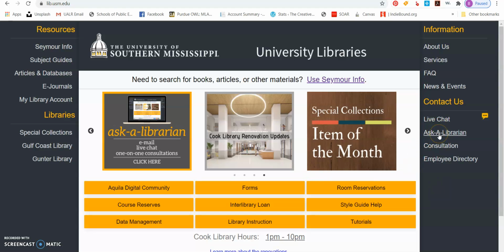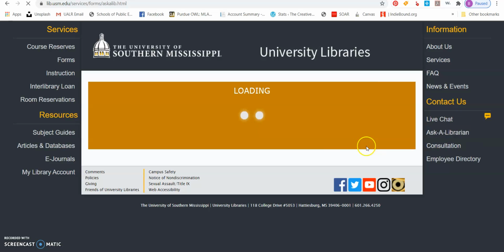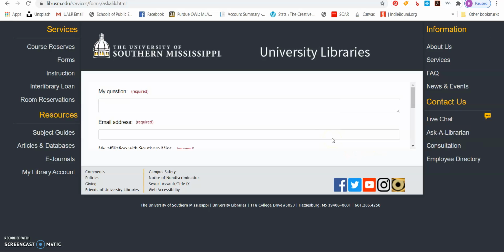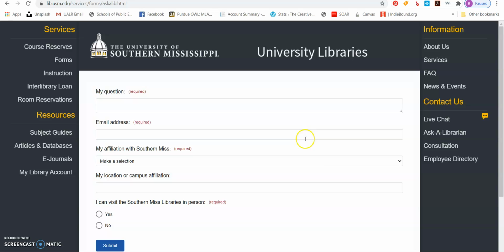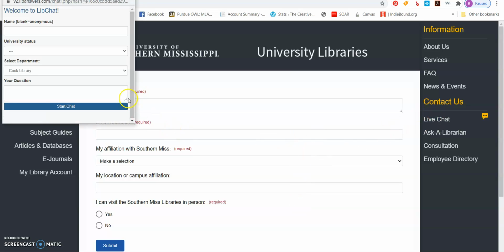And just so you know, you can actually ask a librarian. There's a spot for this. I'm not logged in, I'm going to log in in just a second. But you can ask a librarian this way if you have a specific question, since I know a lot of you don't want to be walking around too much because of COVID. You have the library chat where you can live chat with librarians or workers at the library if you're looking for a specific title or you need help with research.